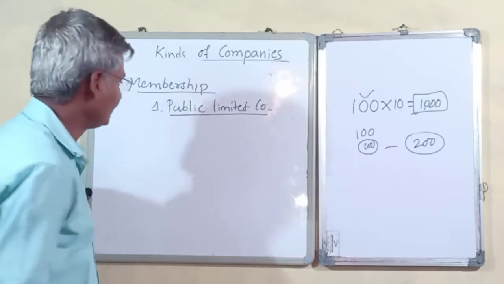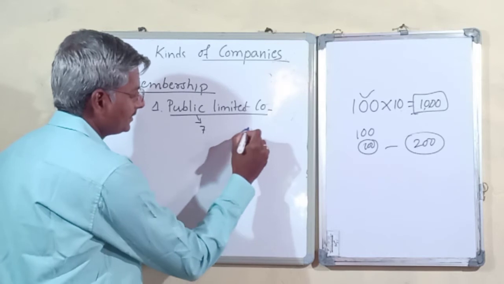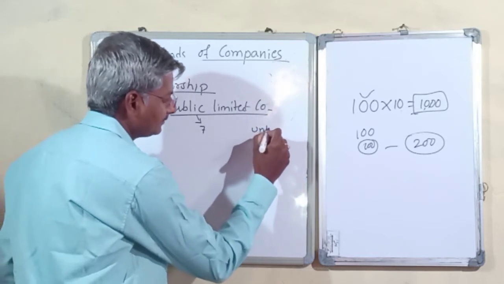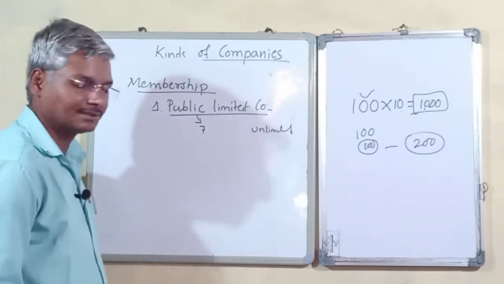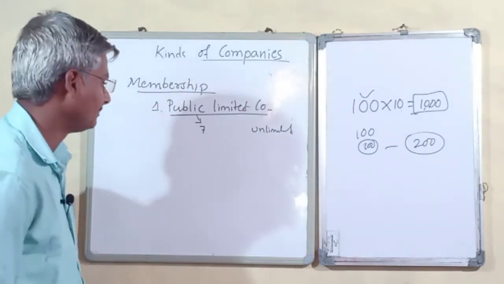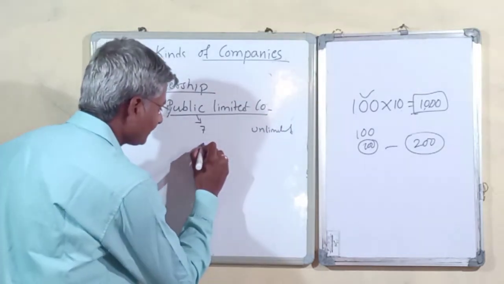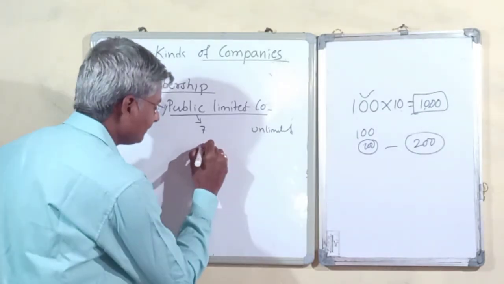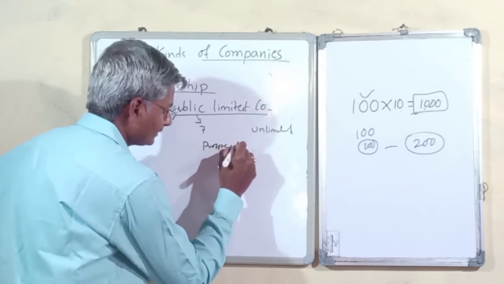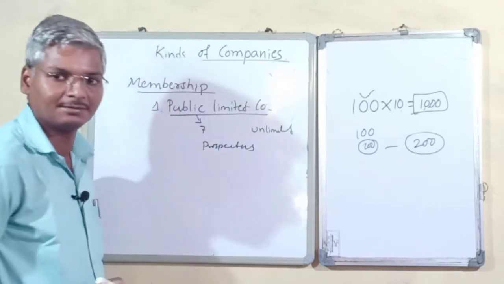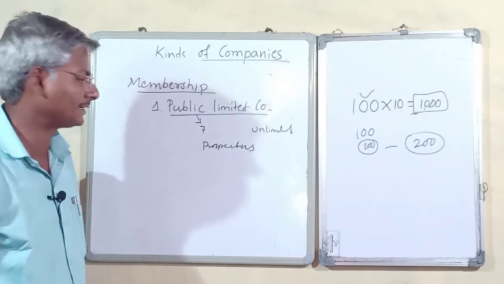Public companies are companies which have minimum 7 members, maximum unlimited. They may issue a prospectus for public subscription for their capital.